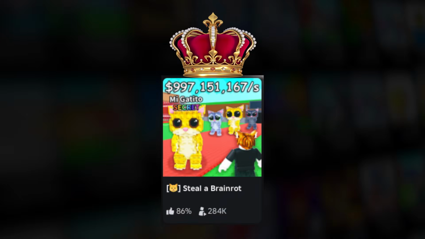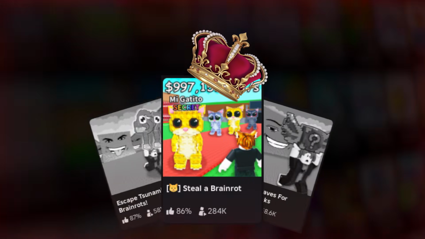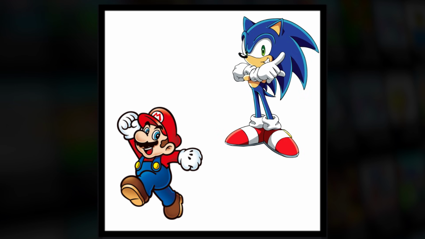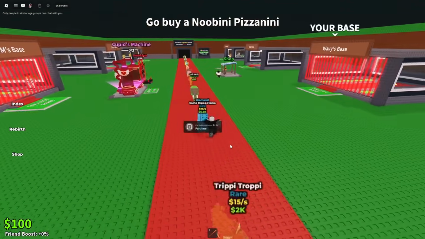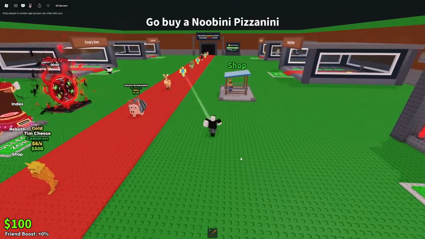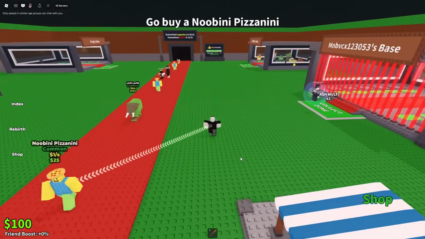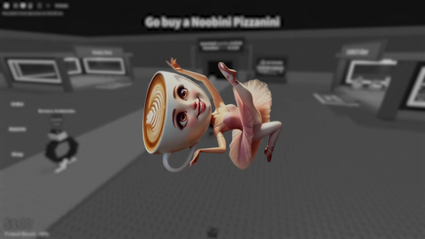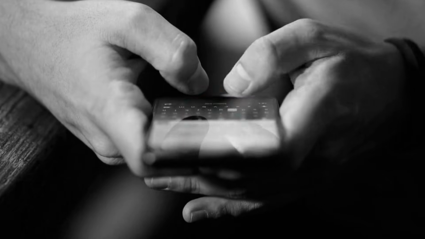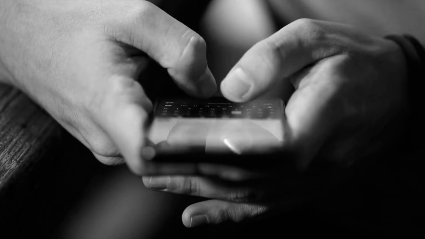With the massive success of Steal a Brainrot, it was only a matter of time before others tried to replicate Spider Sammy's formula. Many developers copied the Steal a naming format outright, swapping Brainrots for other themes or characters. Others took a different approach, realizing that it might not just be the gameplay loop attracting players, but the Brainrots themselves. Kids were already glued to YouTube watching Brainrot content. Why would Roblox be any different?